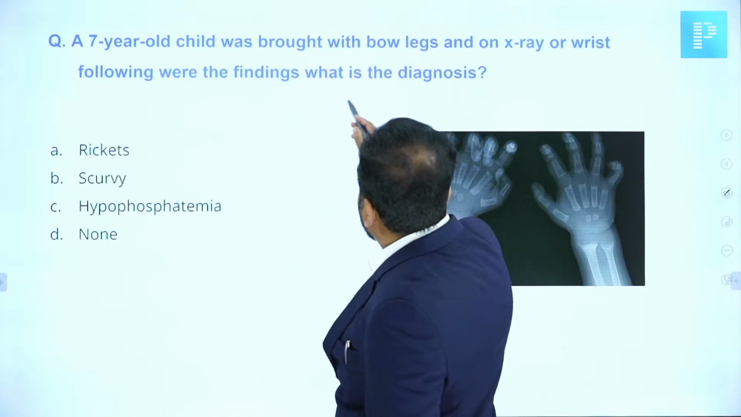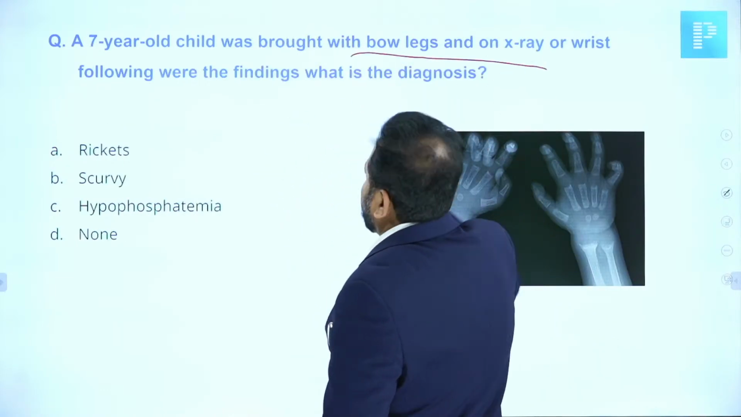A 7-year-old child was brought with bow legs and an X-ray of the wrist.